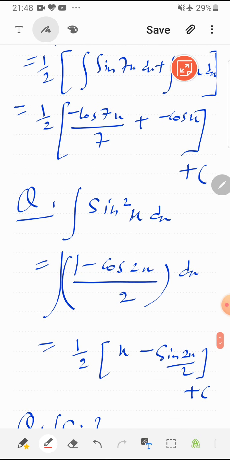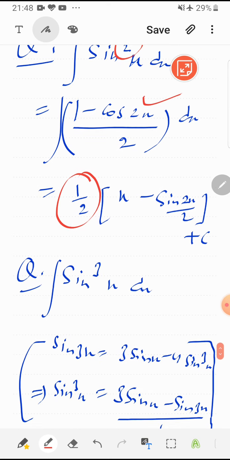Similarly sine square x, so if there is sine 2x, there is no problem, sine 4x, there is no problem, but exponent is problem because I can't apply power rule here. So I will use cos multiple angle formula. Sine square x is 1 minus cos 2x whole upon 2, half I will take common or outside the sign of integral. Integration of 1 is x, as derivative of x is 1. Similarly integration of cos 2x is sine 2x upon 2.